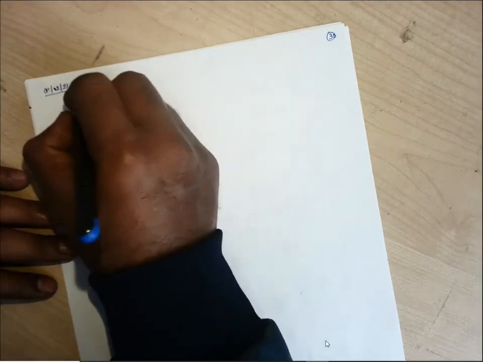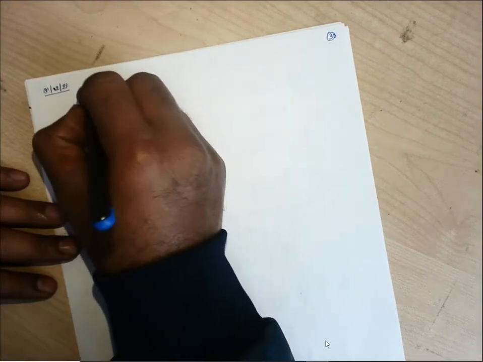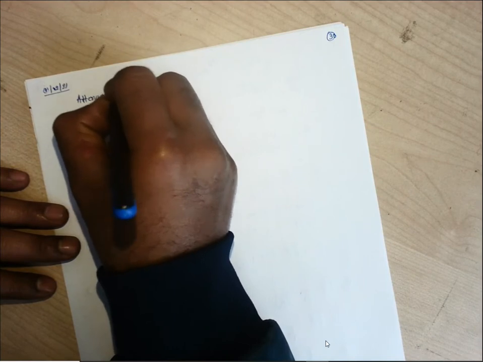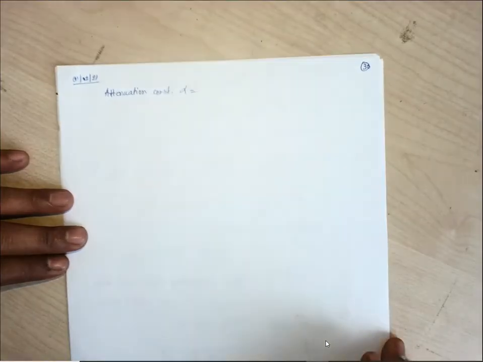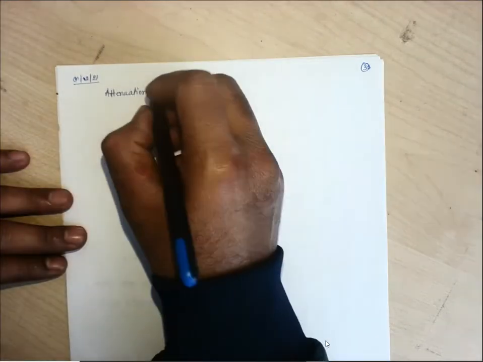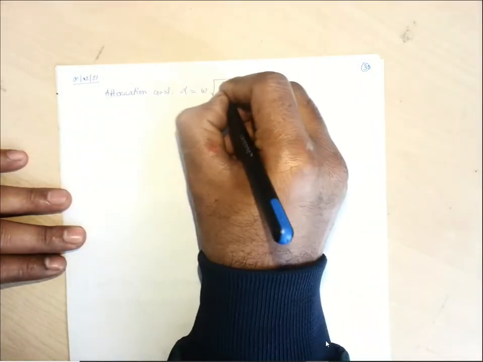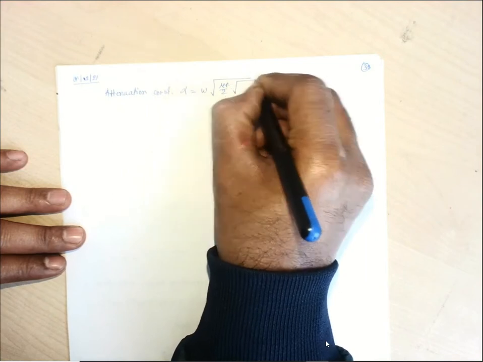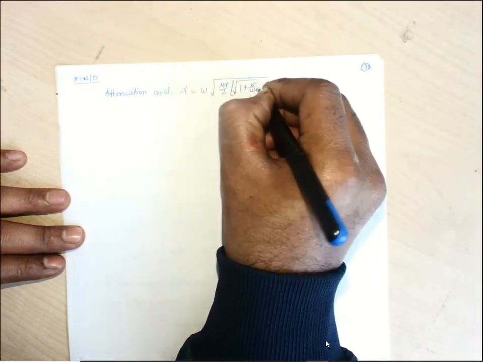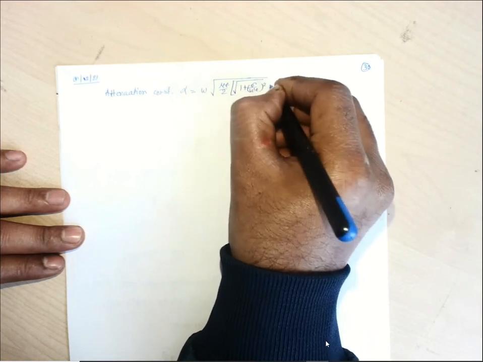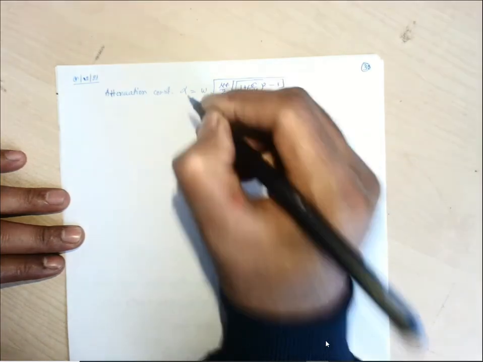Okay, like this. So the attenuation constant alpha had the expression omega root over mu epsilon by 2 into root over 1 plus sigma by omega epsilon whole square minus 1, right?